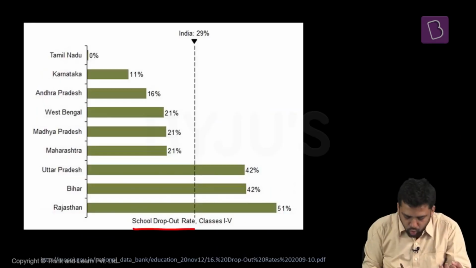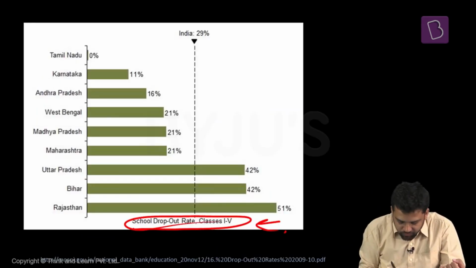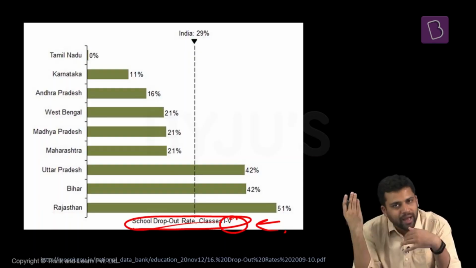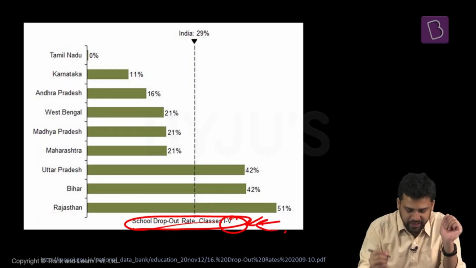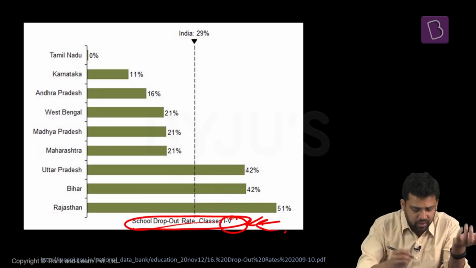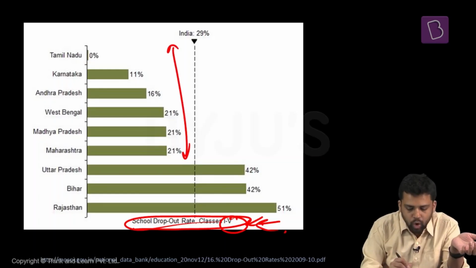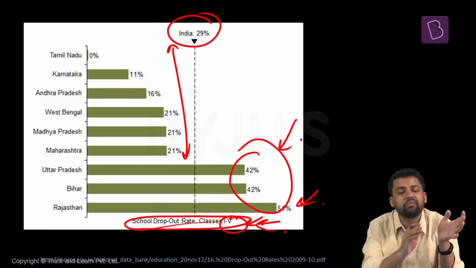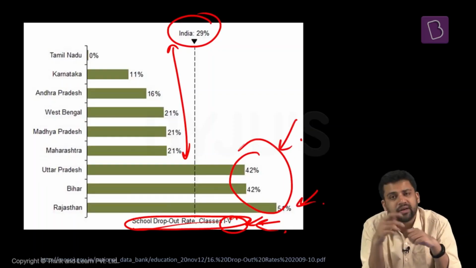Another dimension: school dropout rates across states. This is for standards 1 to 5. We have already seen school dropout rates for 1 to 10. Since that covers a larger number of years, the dropout rates will be higher there. Here we are just covering standards 1 to 5. Here also you can see some disparities. In some states the school dropout rate is very low, for example Karnataka, Tamil Nadu, Andhra Pradesh. The all India average is 29%. But in states like UP, Rajasthan, Bihar, the dropout rates are very high for standards 1 to 5. For example, in Rajasthan, more than 50% of the students are dropping out by the time they reach 5th standard.